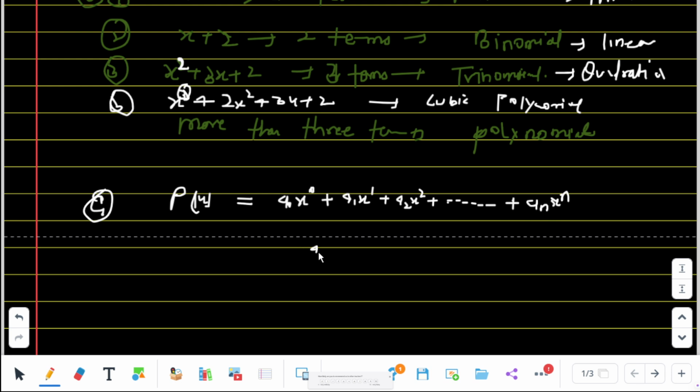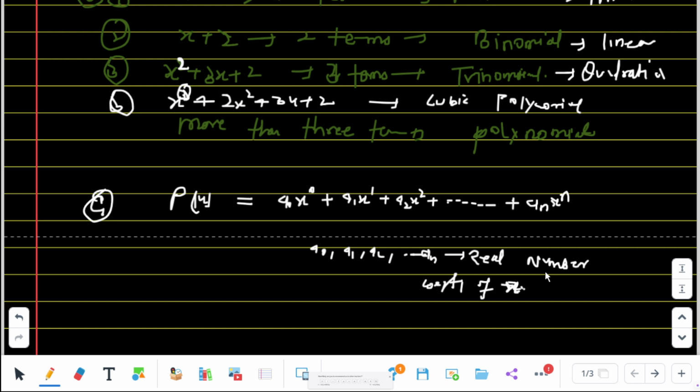Here a0, a1, a2, an are real numbers and the coefficients of x.